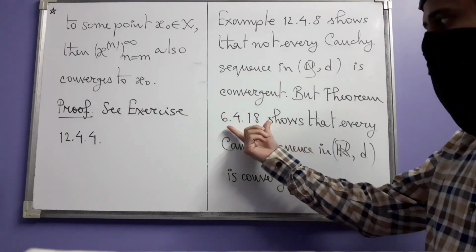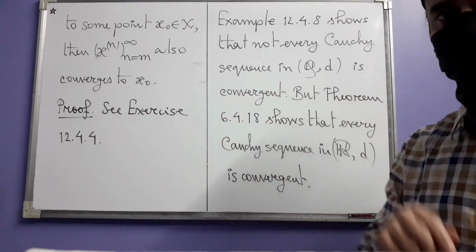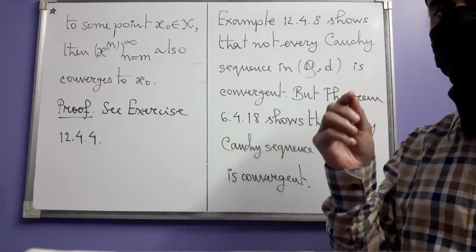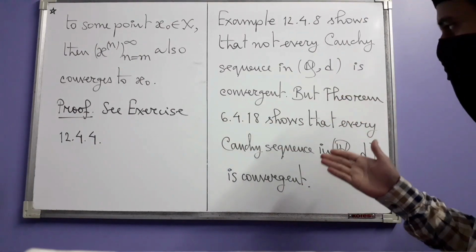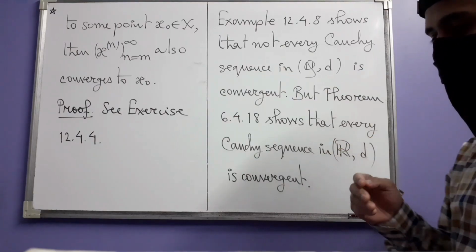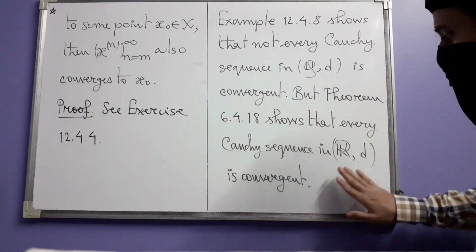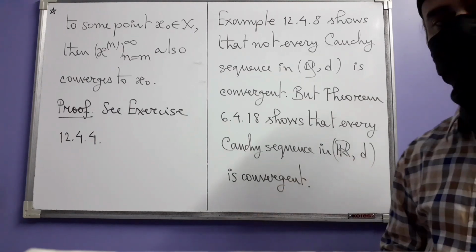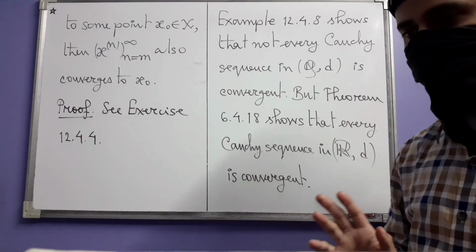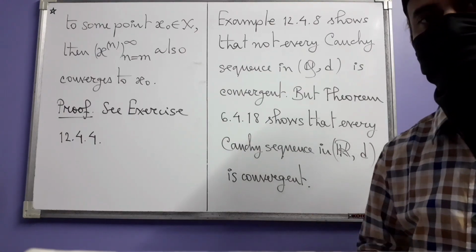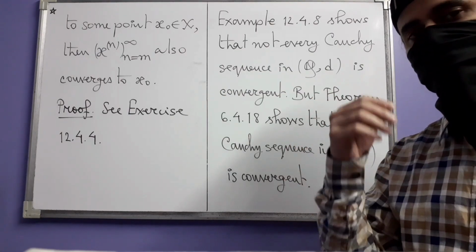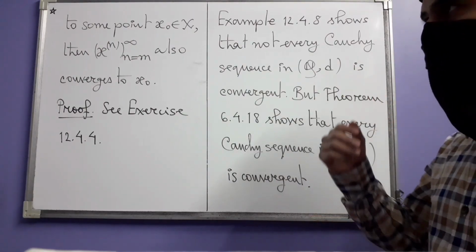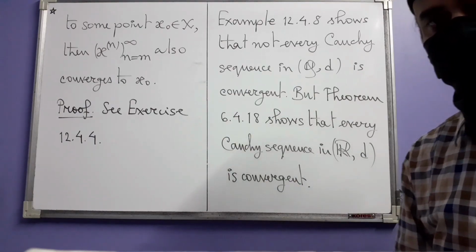But you recall theorem 6.4.18, which we proved in chapter 6, the chapter where we studied sequences of real numbers. Here we proved that every Cauchy sequence of real numbers is convergent. So in the metric space of real numbers with the usual metric, it's a different case. Here you need not think about having or not having convergence if you have a Cauchy sequence. All Cauchy sequences are convergent. And this fact leads to the next definition.